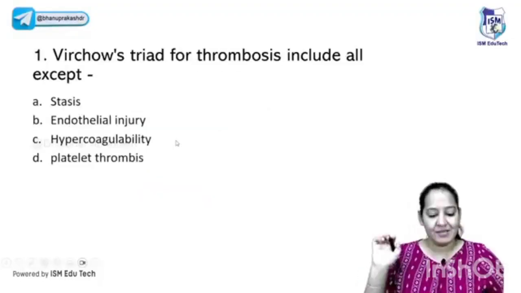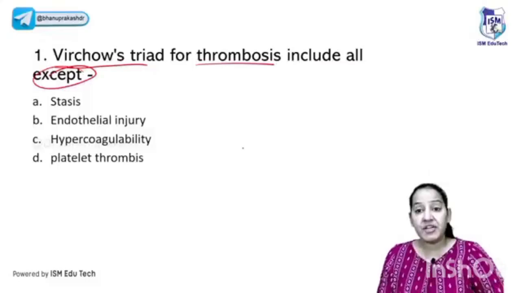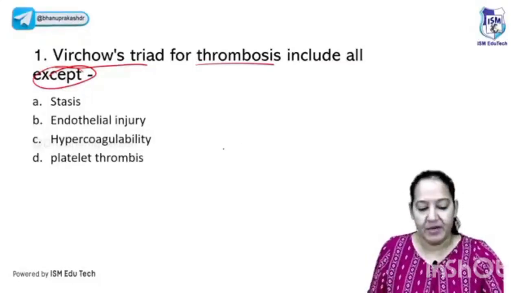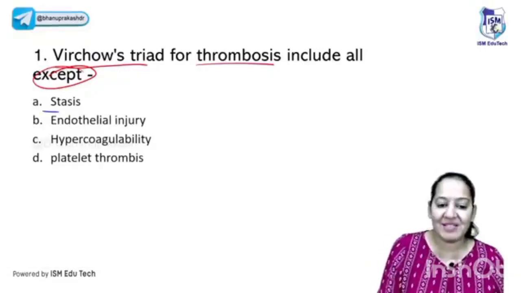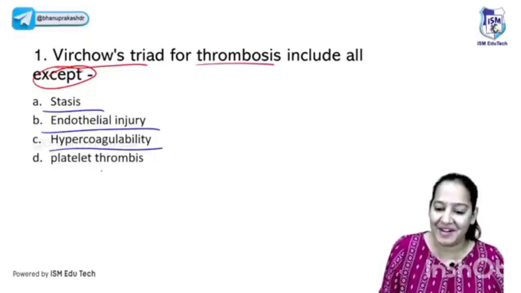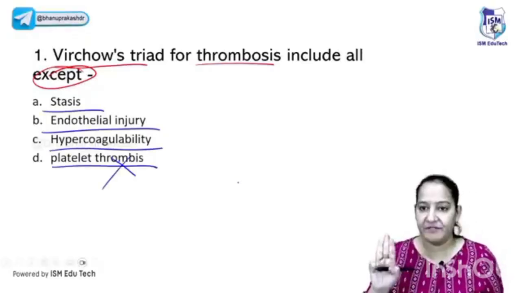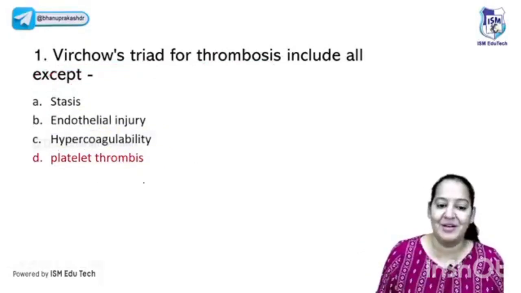Yes. So this is the first question in front of you. Virchow triad for thrombosis includes all except. The question includes except. Please tell me the answer. What is the correct answer? Virchow triad does not include. So you know the three things in the Virchow triad? Give me a minute. The three things in the Virchow triad: stasis is there or not there, endothelial injury there or not there, hypercoagulability, and platelet thrombus. So platelet thrombus is not there. The remaining three are the three points of the Virchow triad. You have to learn. Okay? No, the answer is not A, Kushma. The answer is D. Right? They're asking the except. The correct answer here is D.